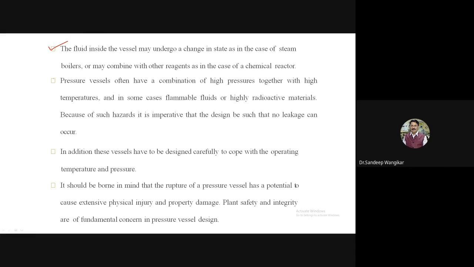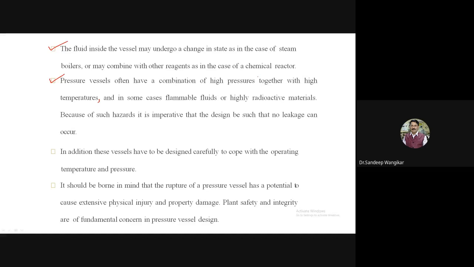Next, pressure vessels often have a combination of high pressure together with high temperature. Very important. So not only high pressure, but for many cases a combination of high pressure and high temperature.